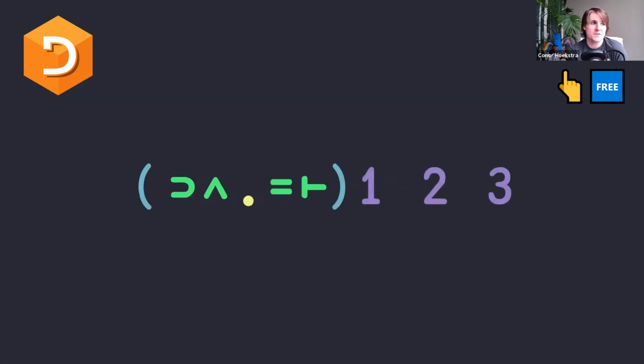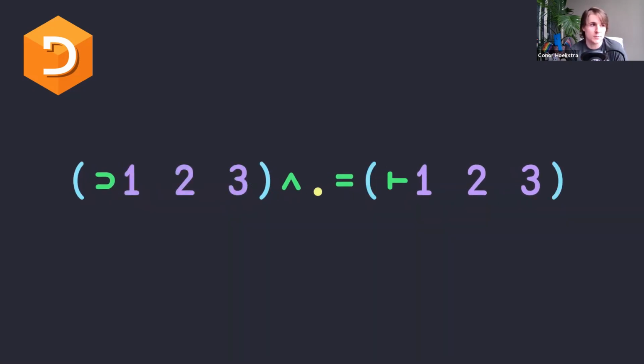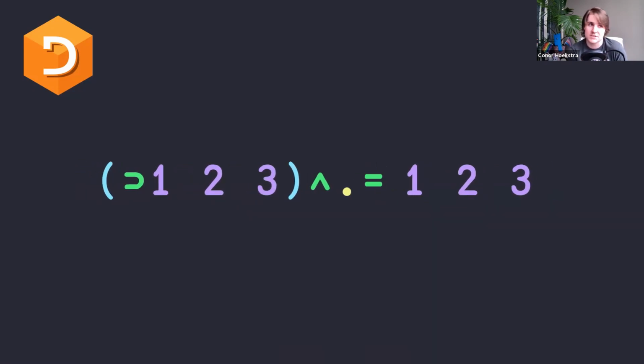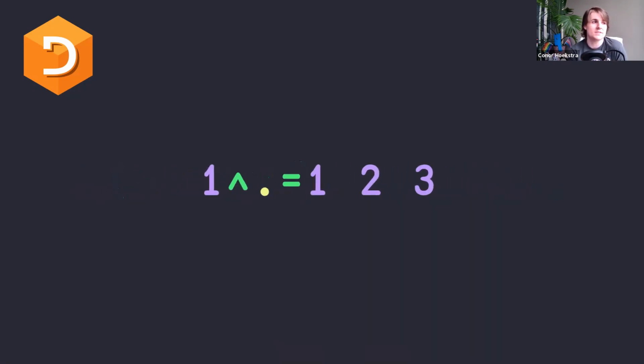So if we put this in parentheses and give it 1, 2, 3, this is the equivalent of the following. So we're passing 1, 2, 3 to the 2 monadic operations on the left and right. So first on the left and same on the right. If we evaluate same, it just gives us back 1, 2, 3. And if we evaluate first, it gives us back 1. And so now we have one inner product with a logical and an equal.